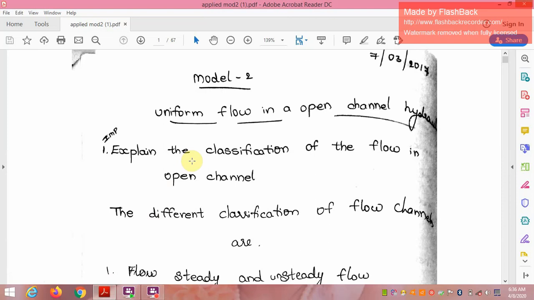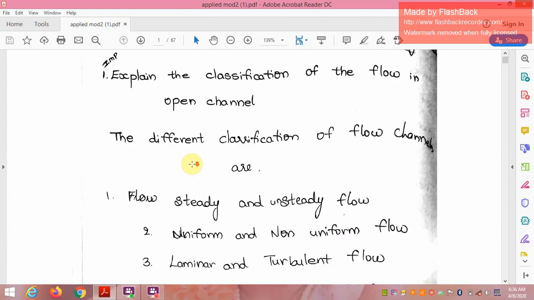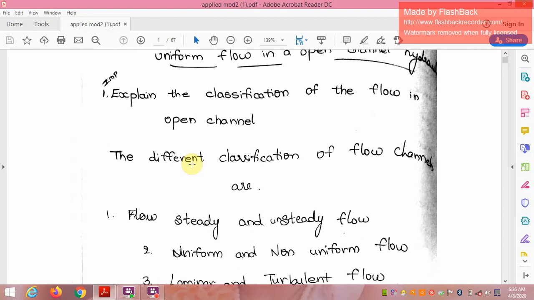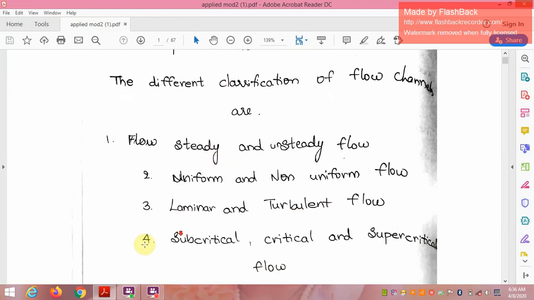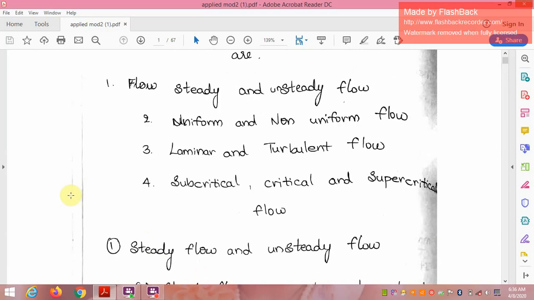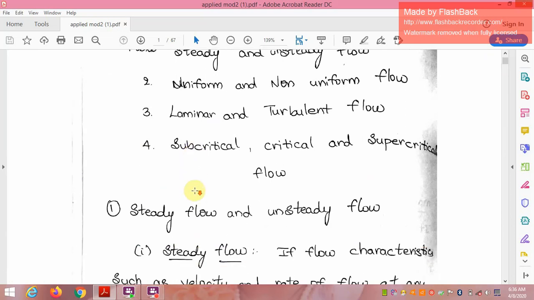So today I am going to explain Module 2, uniform flow in open channel hydraulics. Firstly, classification of the flow in the open channel. The different classifications of the flow in open channels are steady and unsteady flow; second, uniform and non-uniform flow; laminar and turbulent flow; and subcritical, critical, and supercritical flow.